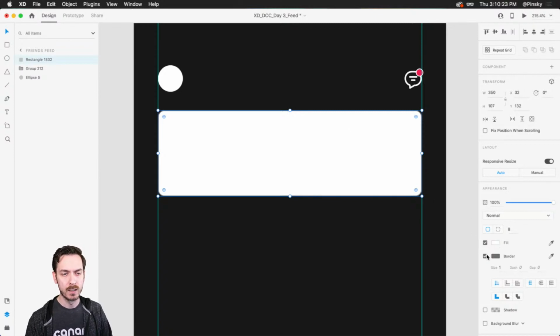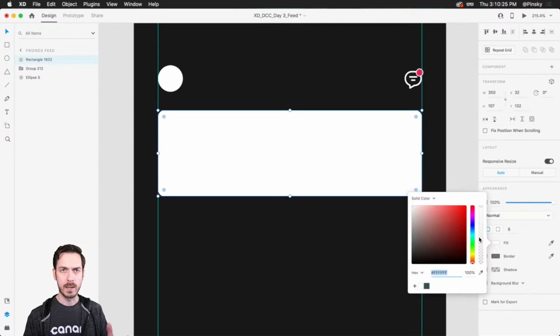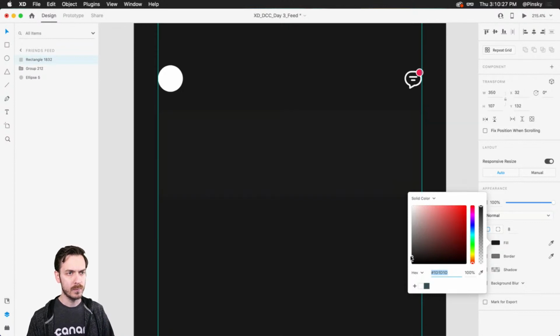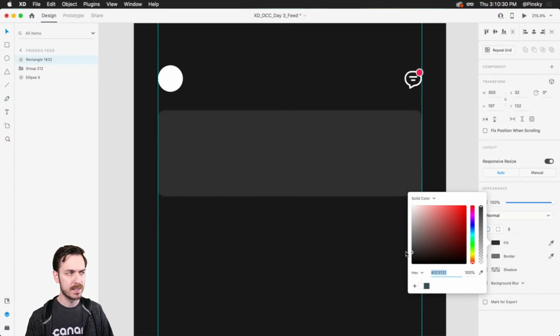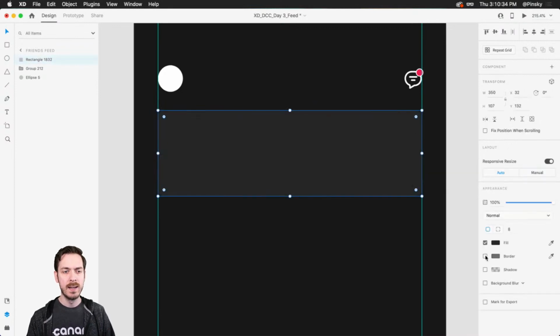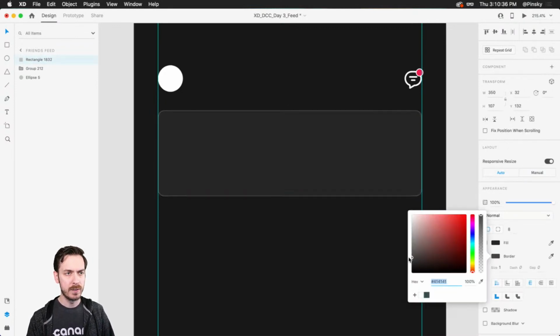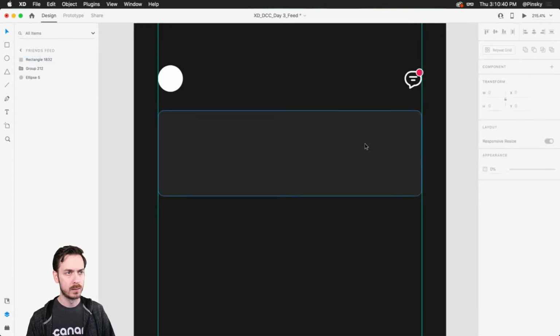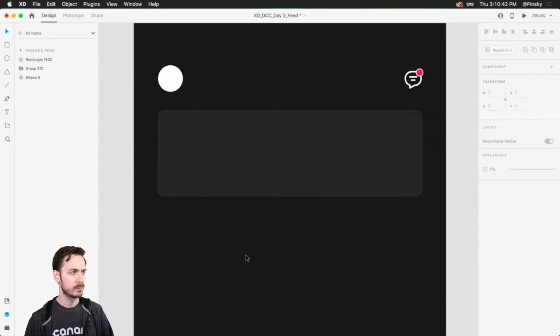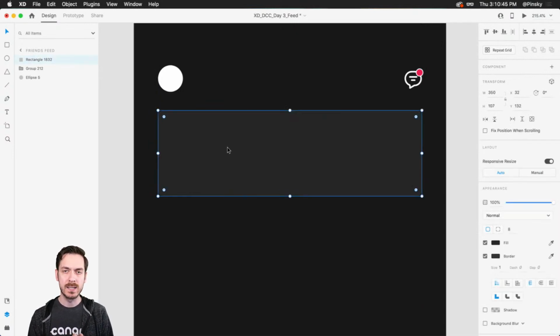Now, for the background color, I don't want anything too jarring. I don't want it in our faces. So I'm going to just go for a nice subtle background somewhere right about there. It's going to blend in a little bit. And then if you want to, you can add a bit of a border. You know, somewhere right about here isn't too bad. Perfect. All right, now on the inside of this container, we want, Justin's saying 12 for the rounded corners, possibly.